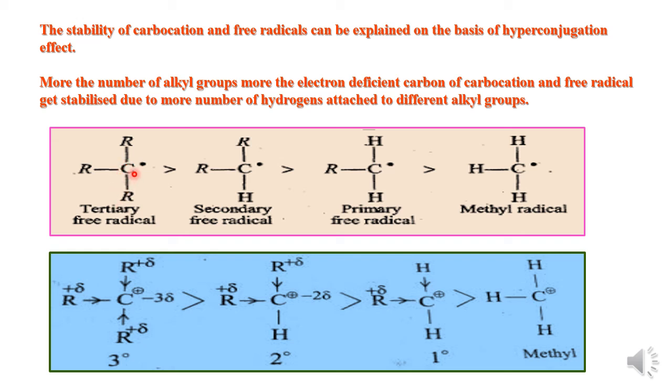So here the carbon is also electron deficient, and in case of this positively charged carbon it is also electron deficient in nature, and by releasing the electron that can be easily stabilized. So in this way hyperconjugation effect is helpful to explain the stability of the free radicals and the carbocation.